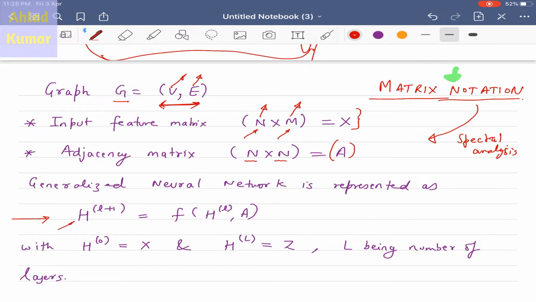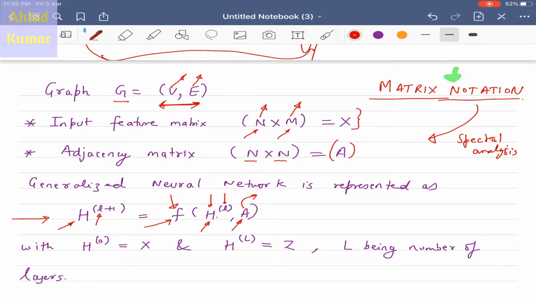So a generalized neural network in terms of a computational graph will be represented in this form, where H at layer L plus 1 is equal to a nonlinear transformation represented by F, which is a function of H^L and A. So H^L is basically the activation at layer L and A is the adjacency matrix. So this nonlinear transformation F will be a function of H and A.